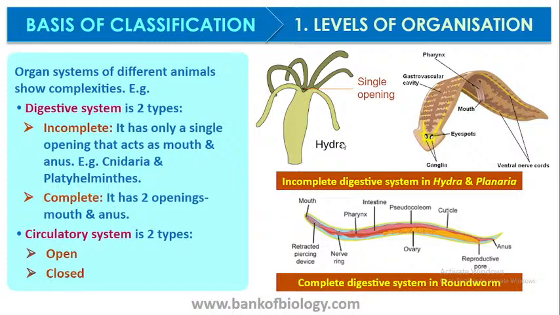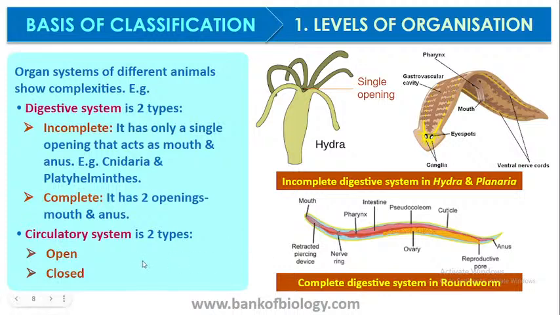This kind of digestive system has only a single opening that acts as both mouth and anus. Mostly you can see this in cnidarians, platyhelminthes too. But when we talk about a complete digestive system, you can see this in roundworms, where you have a mouth, one opening, and the anus. Ascaris lumbricoides is one of the best examples for this, and all other types of nematode parasites.